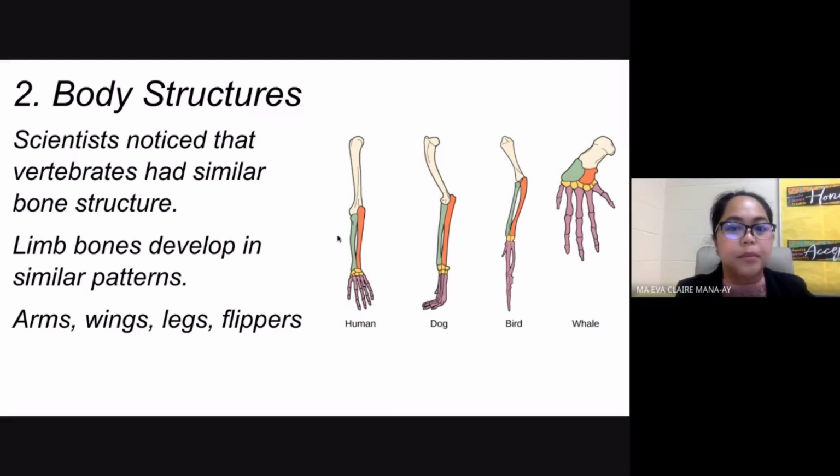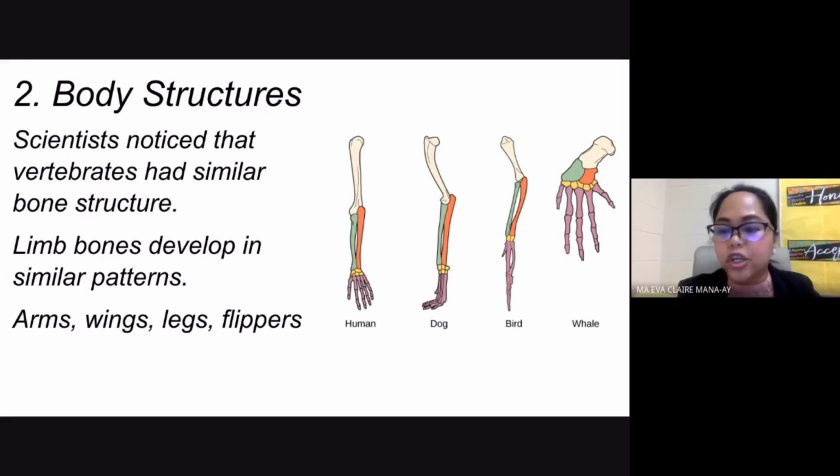The human arm, for example, is used whenever we write, whenever we move something, whenever we're using our hands. Your dog's legs, on the other hand, are used for mobility, for running, for walking. The wings of your birds, of course, are used for flying. And the flippers of your whales are used for swimming. They all have different uses. They may look different once they are in their mature forms, but essentially, your scientists said they all have the same bone structure. That tells us that they all have come from the same embryonic tissue. Their embryonic source is the same.